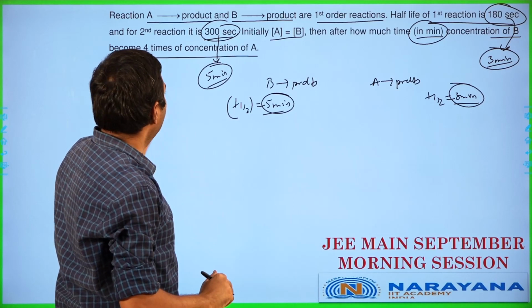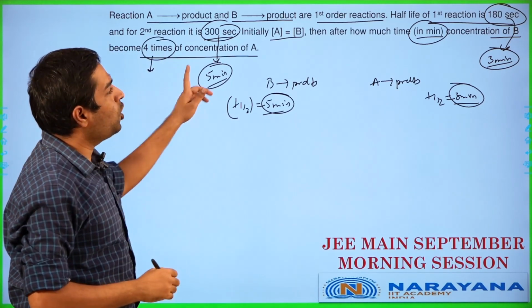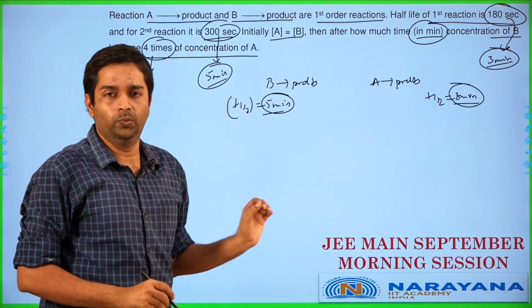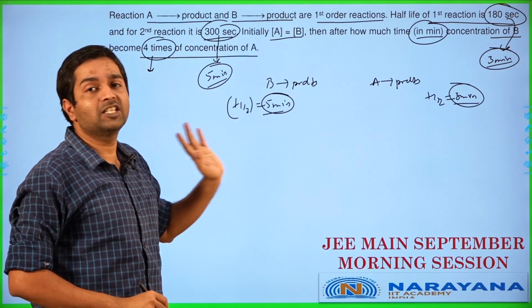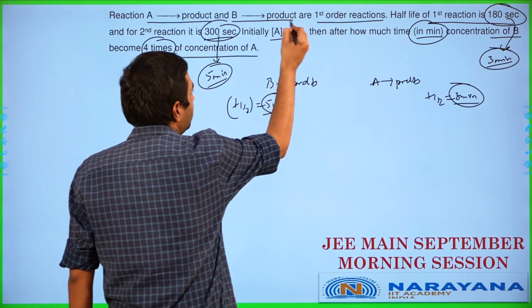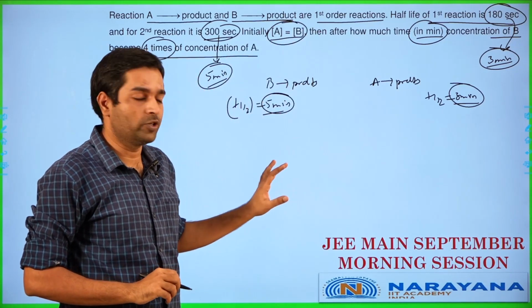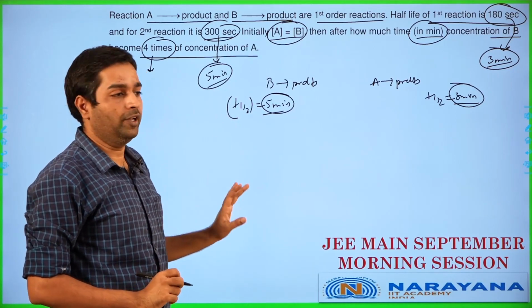Fairly straightforward. You are having 4 times over here, nicely given to you. That means this has to be obviously related to a T half. Why? Because 4 is a power of 2. Whenever you end up having this as a power of 2 over here, automatically it has to be related to T half, provided your starting is going to be the same. So we don't need to even sit and substitute any equation over here. All you have to do over here is use your common sense with respect to half-life time and proceed based